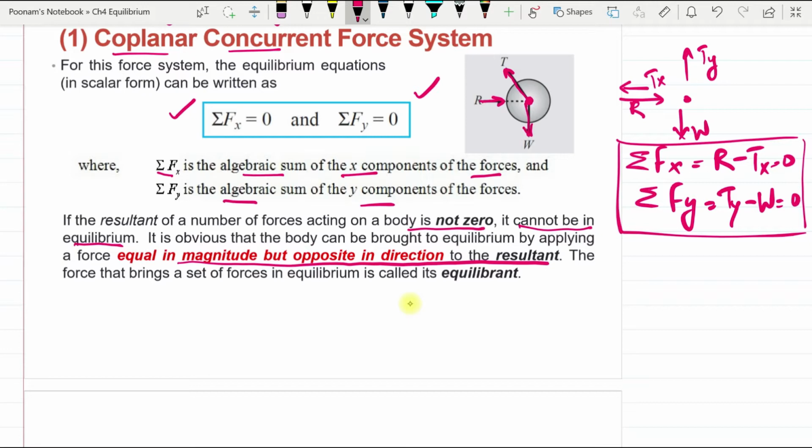It will also bring that force, which is also known as equilibrant, because it is going to bring the body in equilibrium, and will make these equations of equilibrium hold true after the application of that force.